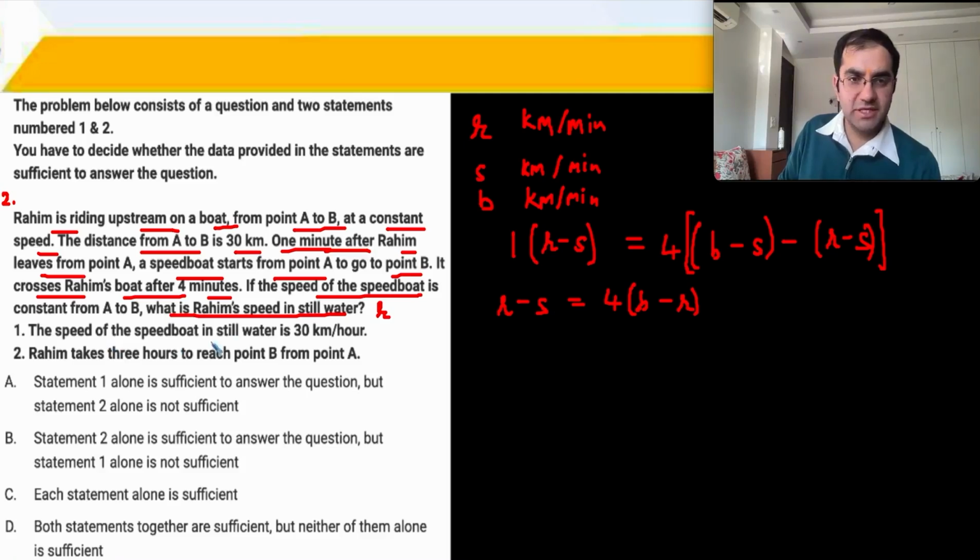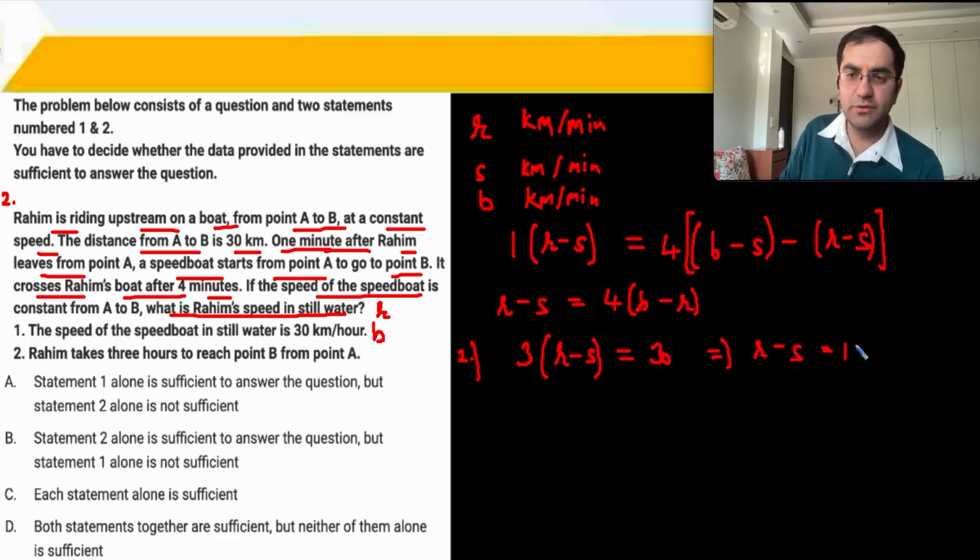So now let's take the statements. The speed of the speedboat in still water is 30 kilometers per hour. यानी कि B का value they are giving. But even if you give us B, then S and R के बीच में equation रह जाएगा, so you cannot solve it. Statement number 2 says that Rahim takes 3 hours to reach point B from point A, that is while going upstream. So time taken 3 hours at a speed of R minus S will give you a distance of 30 kilometers, implies R minus S is equal to 10.